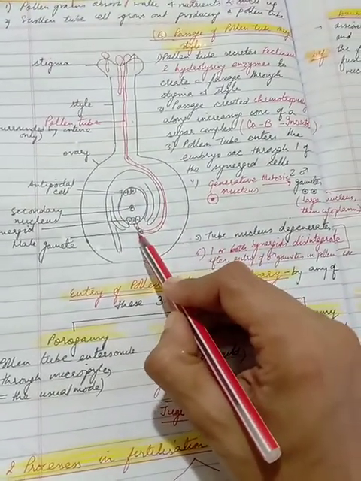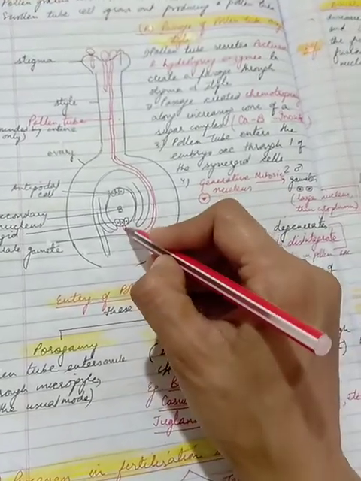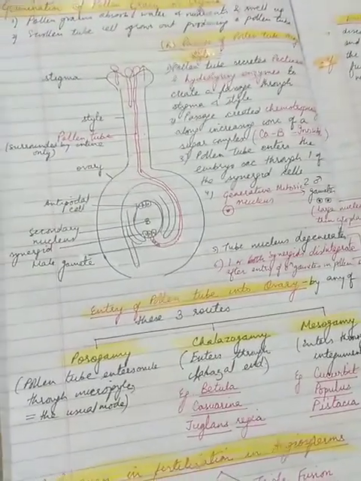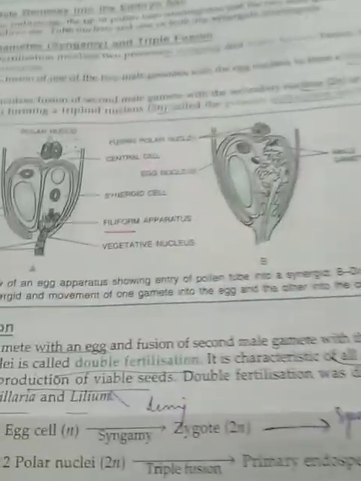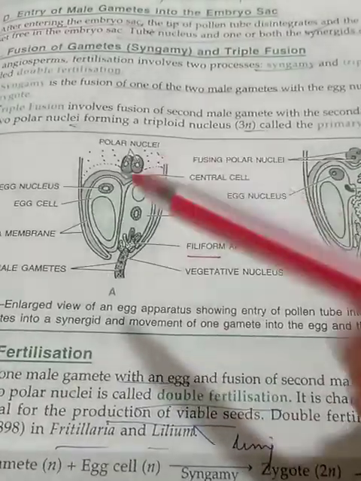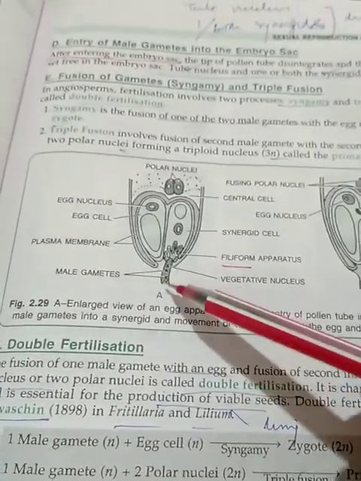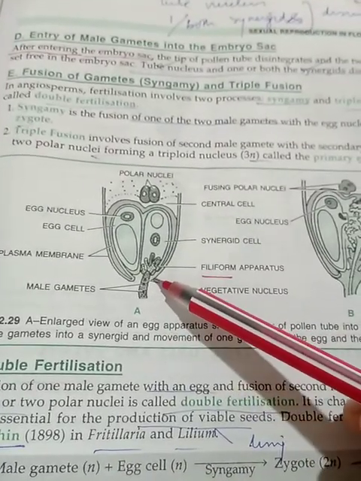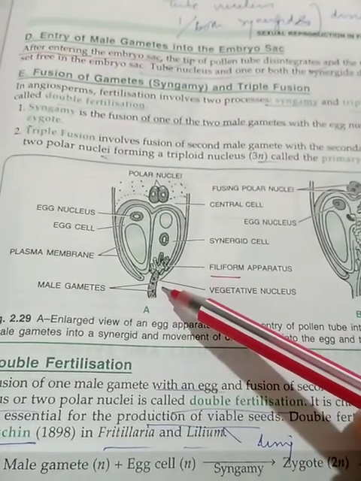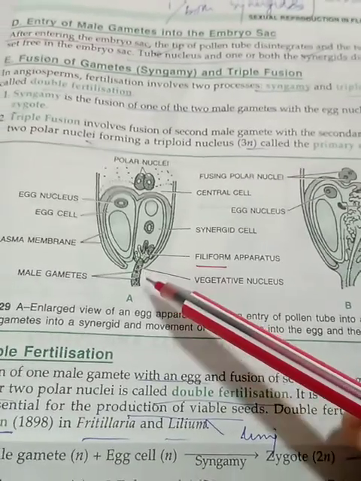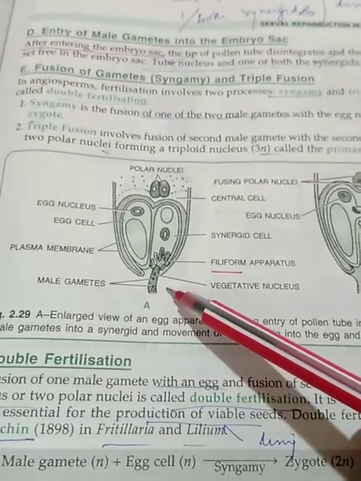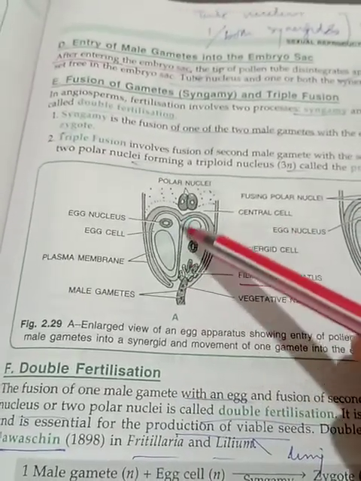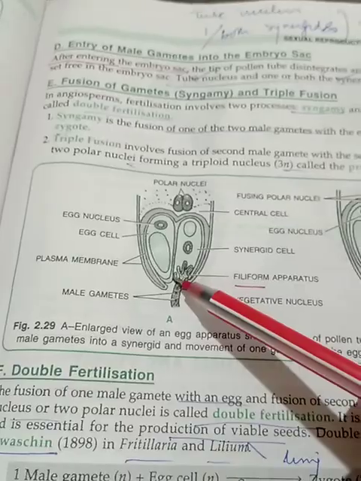And now how should it enter? This will enter through one of the synergid cells. I'll show you a diagram of your textbook. Look at this diagram, children. This diagram tells you how the pollen tube has come. It is bringing the tube cell at the tip, and the vegetative nucleus has already divided into, the generative nucleus has divided into two male gametes. So the pollen tube is entering into the synergid first, through the synergid.